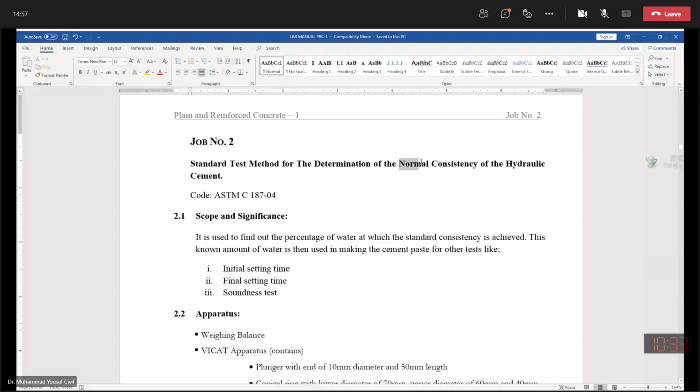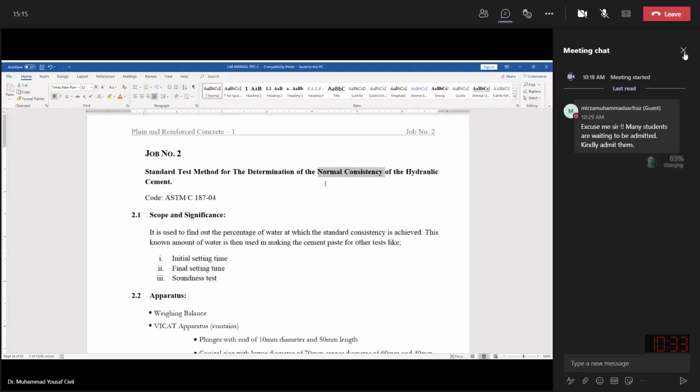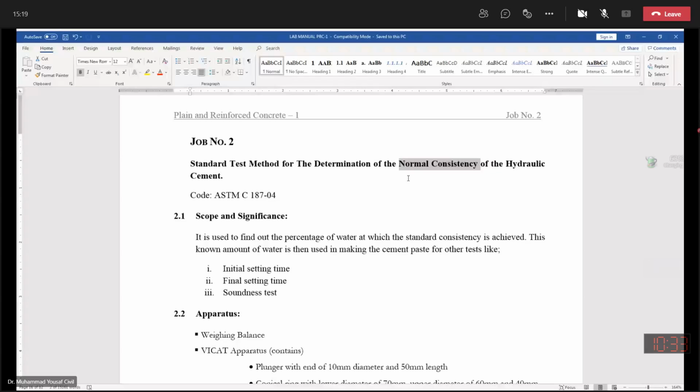Now, what is normal consistency? Basically, this test indicates the minimum amount of water required to produce a plastic cement paste. This is known as normal consistency. It should be noted that normal consistency is also known as the standard consistency.